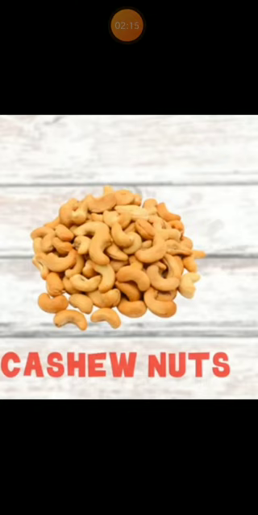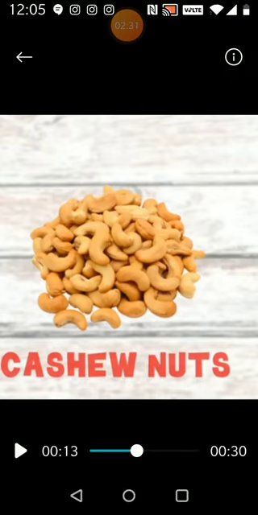These are also nuts. It's a fruit which comes from a plant, but you need to open the shell to get these cashew nuts. These cashew nuts are rich in fat, rich in carbohydrates, which will help you grow.